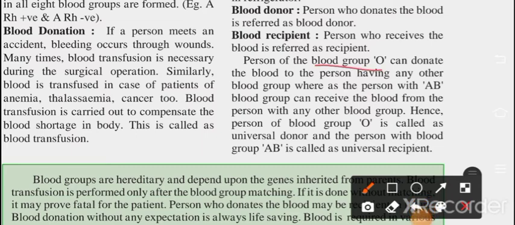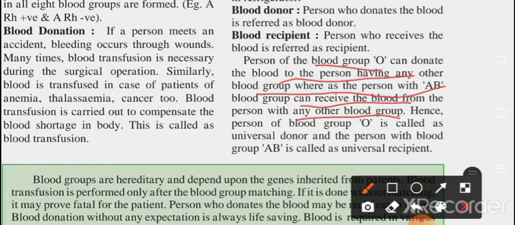A person of blood group O can donate to a person having any other blood group, whereas a person with AB blood group can receive blood from a person with any other blood group. This means a person who has O can donate their blood to a person of any blood group, and a person who has AB blood group can take blood from any blood group. So this is the way.